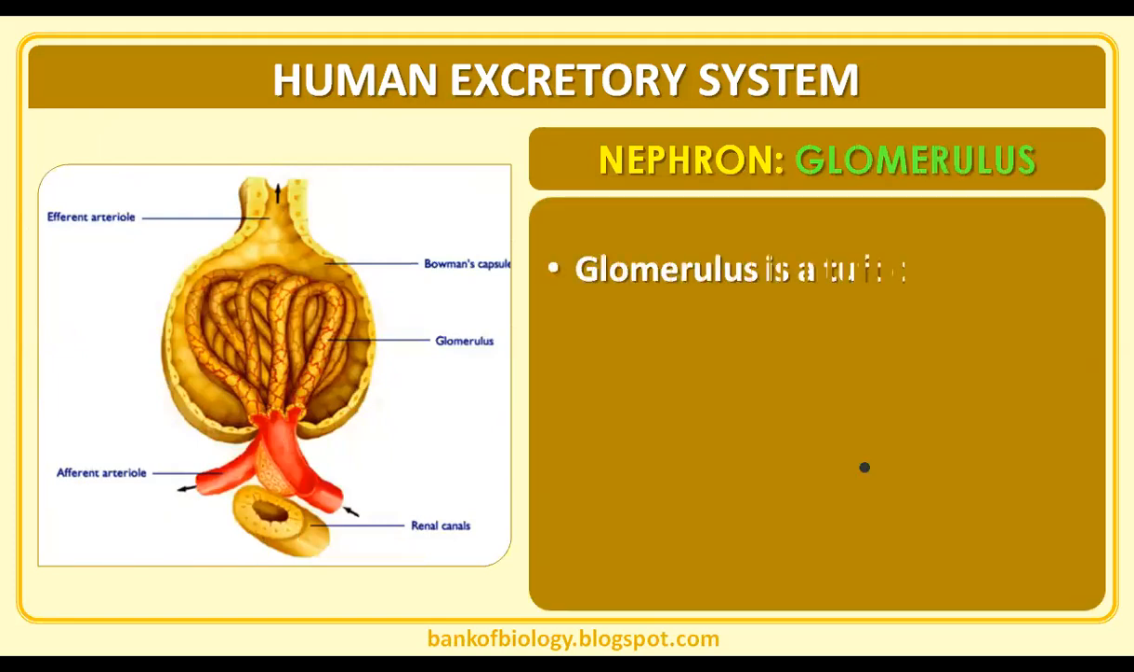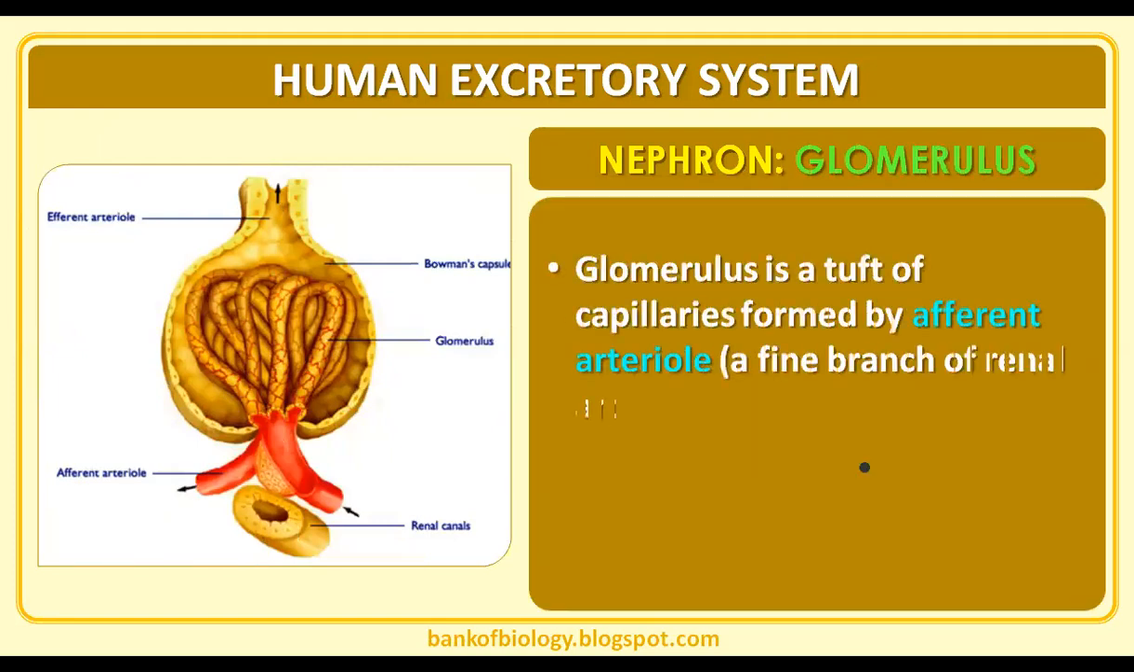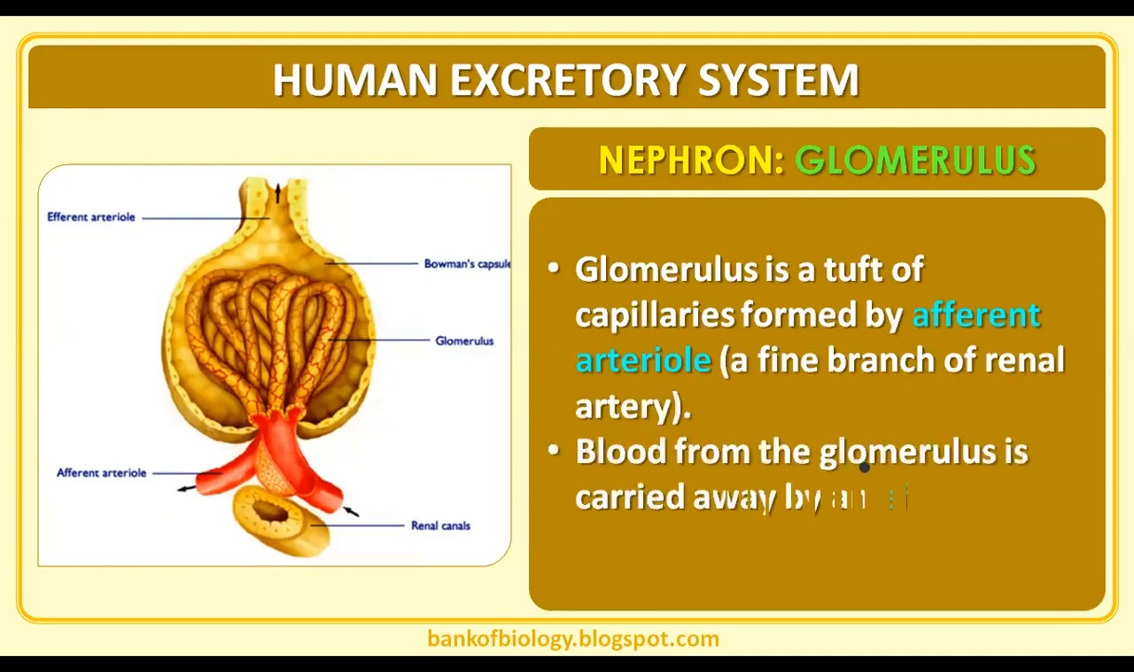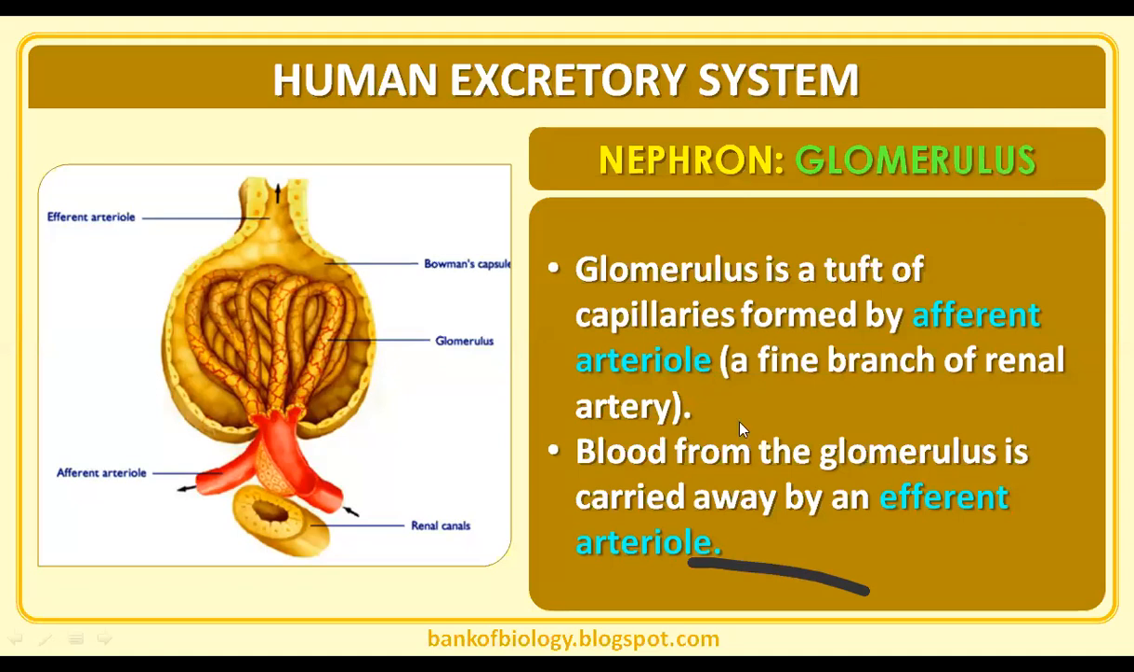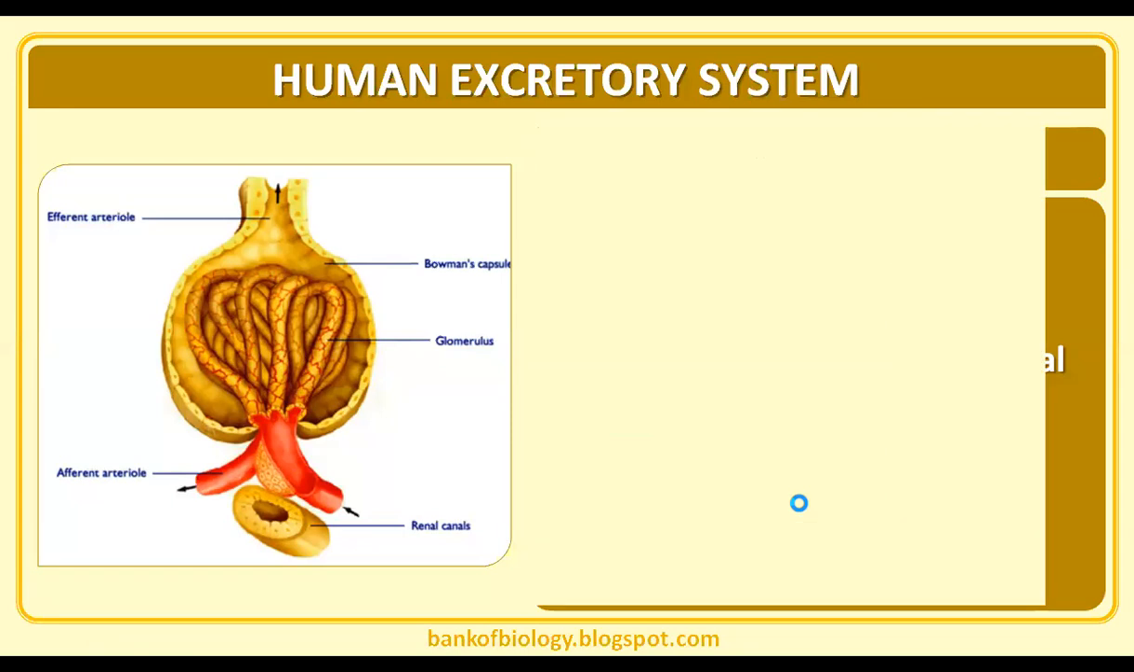So, the glomerulus. Glomerulus is a tuft of capillaries formed by the afferent arteriole. A fine branch of the renal artery will enter into the glomerulus and form it. Then what is coming out from the glomerulus? The efferent arteriole is coming out from the glomerulus. So this is the scenario. The glomerulus is a tuft of capillaries, and the blood from the glomerulus is carried away by an efferent arteriole.